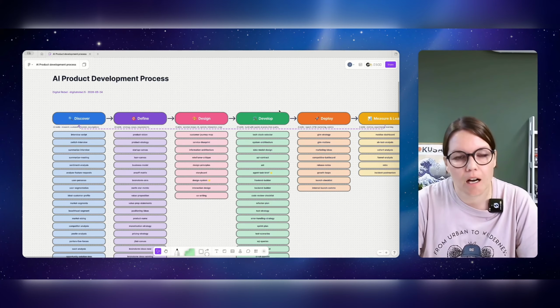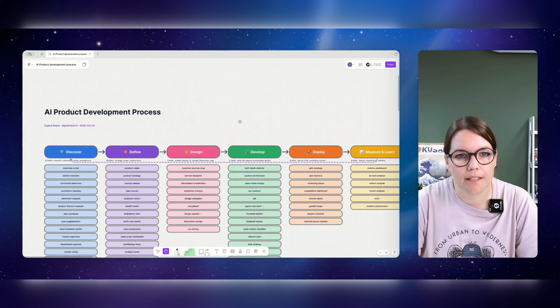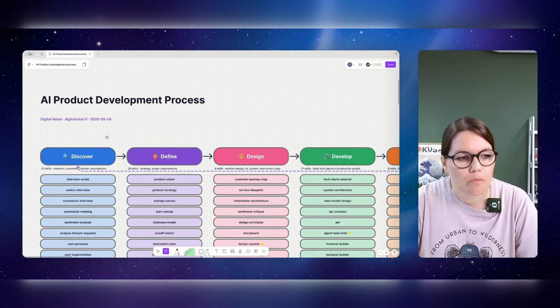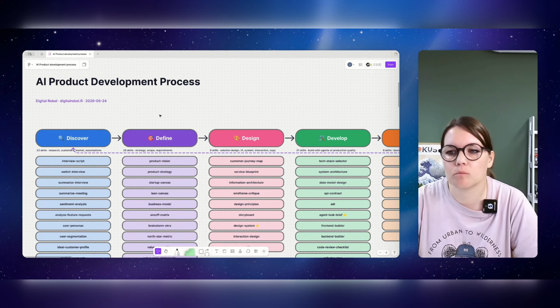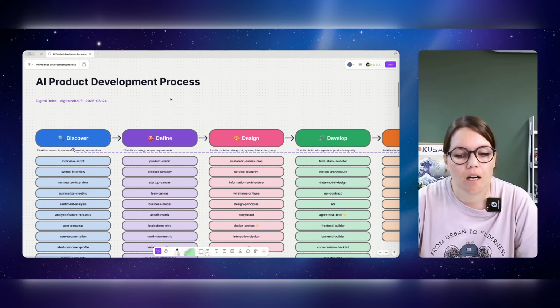Basically, how I started defining and grouping my skills was based on the actual process. If you look at the product development process, there are different ways to define it, but I'm familiar with most of them because I've done over 20 years of product and business development.